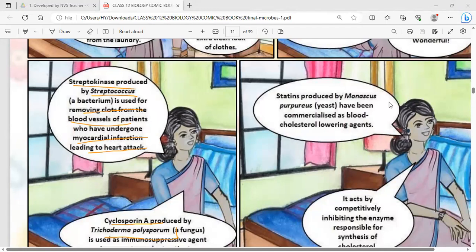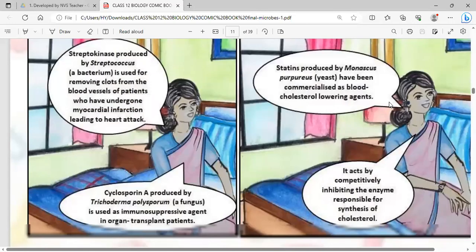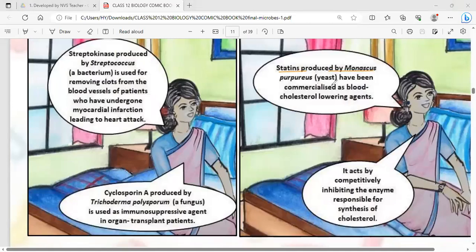Statins are produced by Monascus purpureus, a type of yeast, and are commercialized as blood cholesterol lowering agents. It acts by competitively inhibiting the enzyme responsible for the synthesis of cholesterol. So cholesterol is decreased by the use of this.